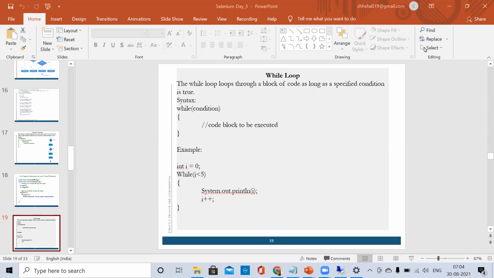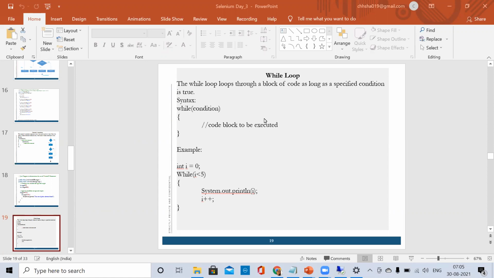Okay, so hi all. This is our third day for Core Java. Today's topic is about the while loop and all the other loops which we have not yet completed. While, do while.